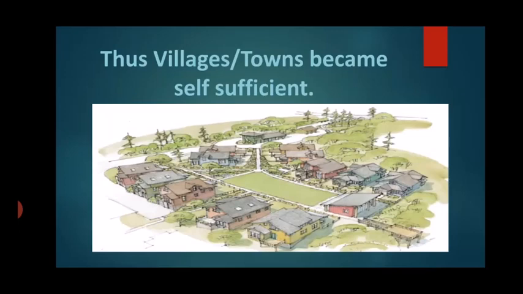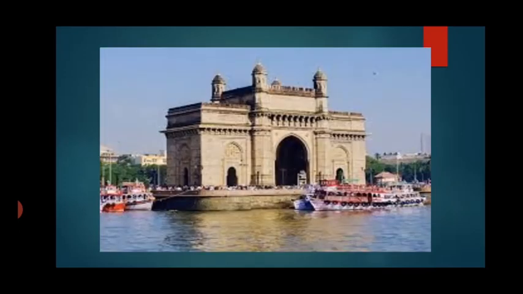Now let us see why some of these places become famous. Okay, so let me show you some pictures here. I am sure all of us know about this place and we have visited this place also. Now, which is this place? Yes, this is the very famous place in Mumbai, and that is the Gateway of India, isn't it?